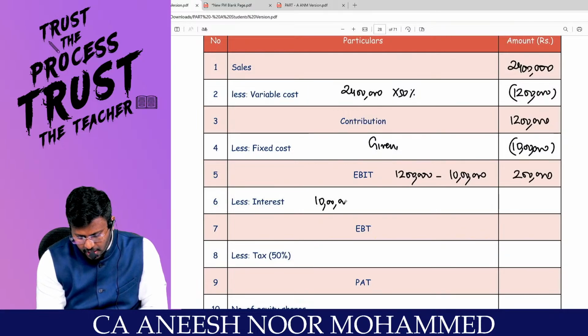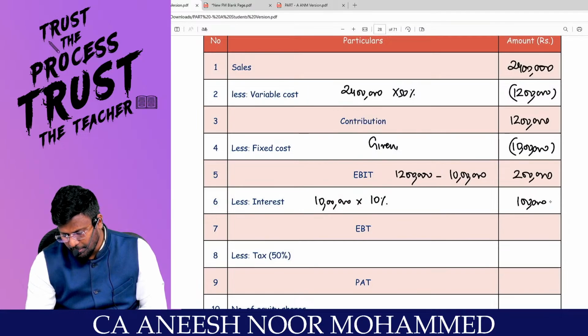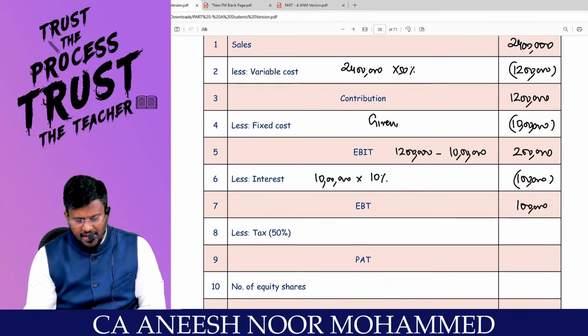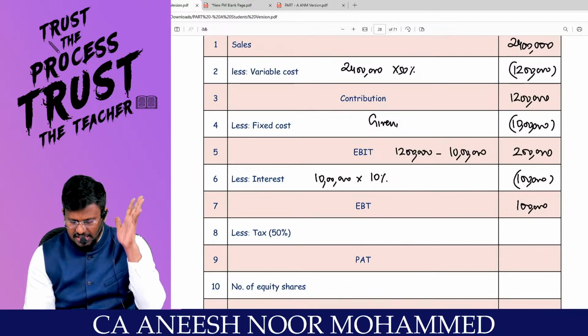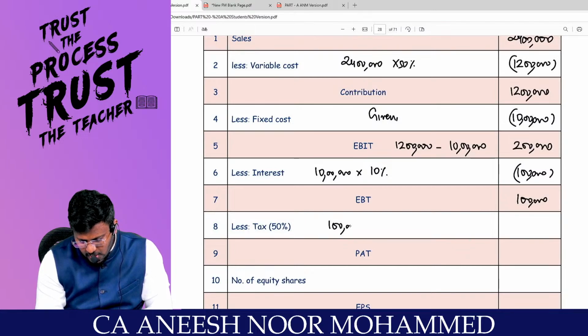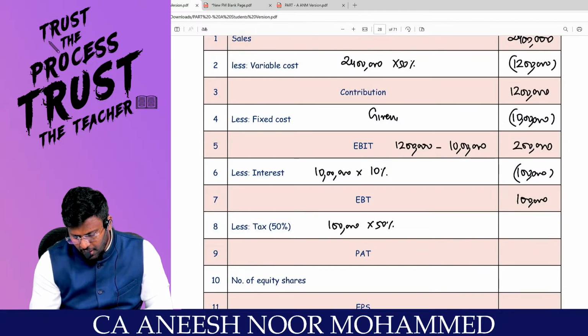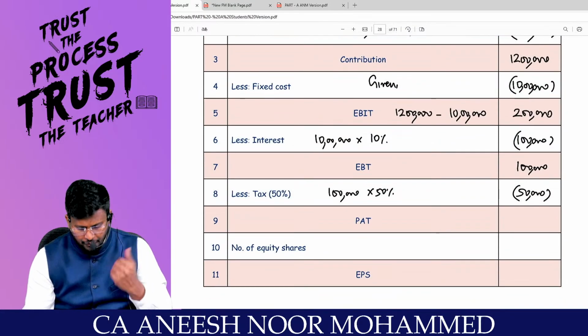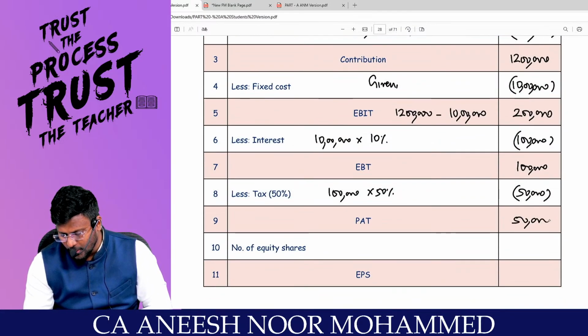10 lakhs into 10% comes to 2 lakh. If I pay 1 lakh, I will have a balance of 1 lakh with me. That is the earnings before tax. Comfortable? Let's tax at the rate of 50%, which is 1 lakh into 50%, coming to 50,000. So from 1 lakh, if 50,000 goes, the balance PAT will be 50,000.